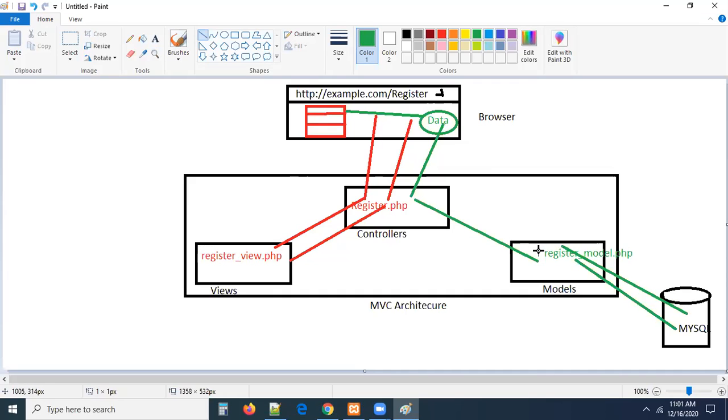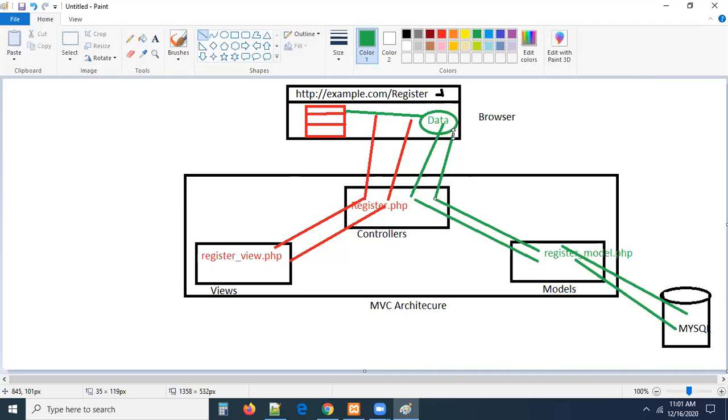After that, from here, the request will go to the controller again. From here, the request will go to the browser. In the browser, we can see a success message. Do you see the communication between the model, the view and the controller? So the browser is sending a request.